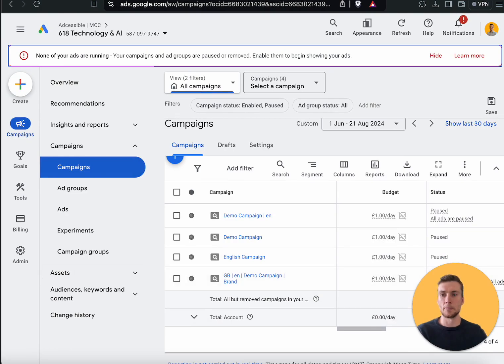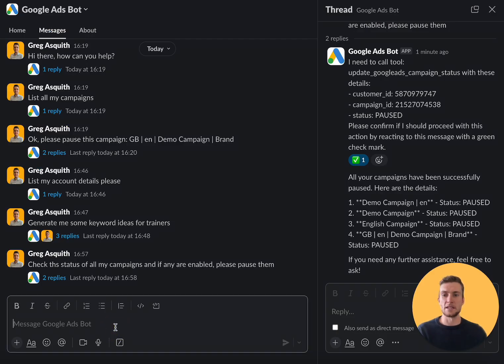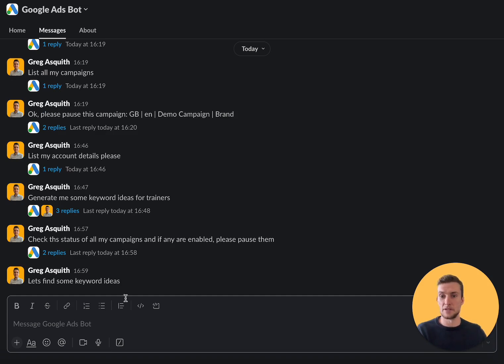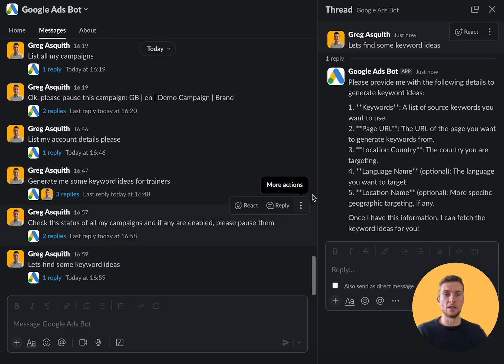There we go. So now if I jump back into Slack, let's say now I want to set up a new campaign. So let's find some keyword ideas. This is something else that I've set up the bot can do. So it's going to respond to me and ask me for some extra details that it needs to actually look in the keyword planner and build out a keyword plan.